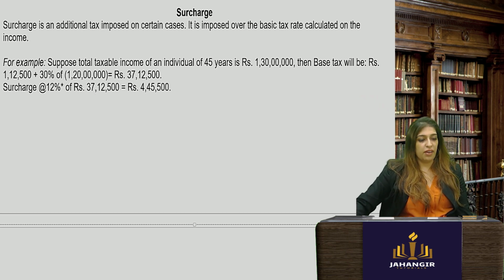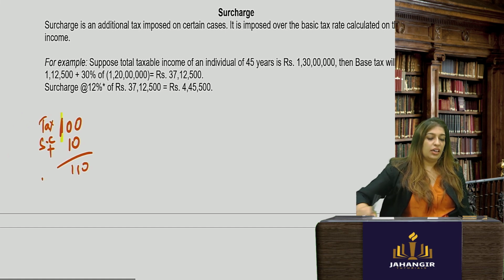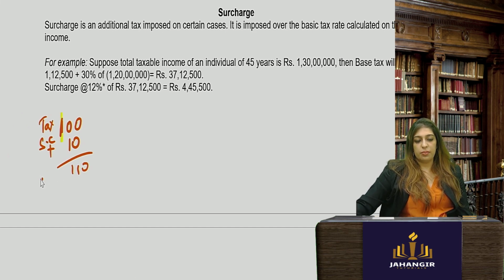So let's say I find out my income, and after income I find out my tax. My tax is coming up to 100. If my total income is above 50 lakhs, 10% surcharge. 10% of what? 10% of my total tax payable. So I'll have to not pay 100. So this is my tax, this is my surcharge. I'll have to pay 110, okay, as tax payable.